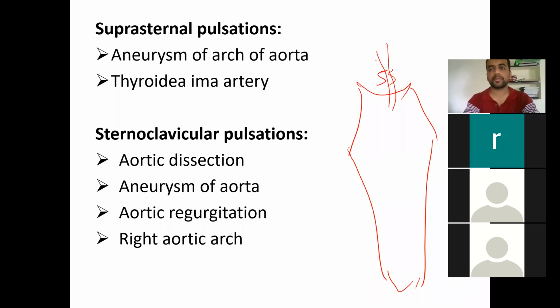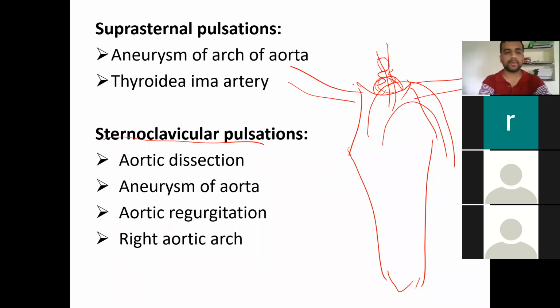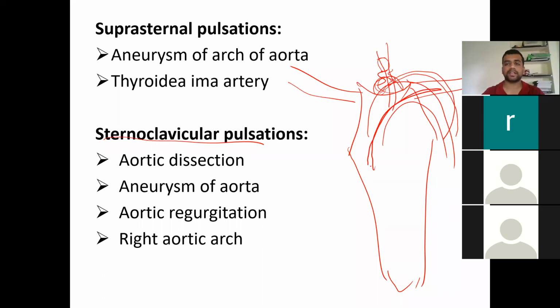That may be the cause of your pulsation, or it could be the arch of aorta which is running like this. That can be a part of an aneurysm which has formed, or it could be due to sternoclavicular pulsation. So here are your clavicles which are going like this. There could be aortic dissection, which involves splitting of the aorta, or aneurysm of aorta, or aortic regurgitation. What happens is there is a large bounding pulse going and returning, going and regurgitating, so that can also cause an impulse here. Sometimes there is a right-sided aortic arch, like a congenital abnormality, and on that side you can also get right-sided pulsations.